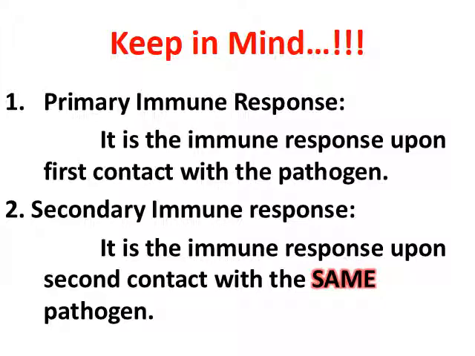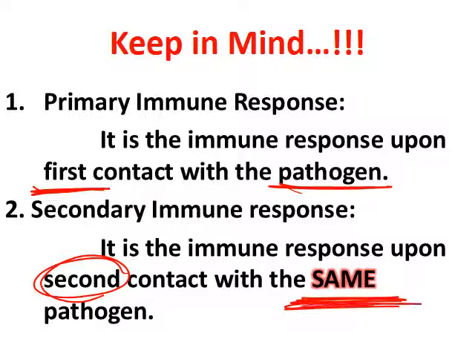What is the primary response? It's the immune response upon the first contact with the pathogen. The first contact with the pathogen is called the primary immune response, while the secondary immune response is the immune response upon the second contact with the same pathogen. Be careful, the same pathogen, not a different pathogen. So the primary immune response is the response upon the first contact with the pathogen, while the secondary immune response is the response upon the second contact with the same pathogen.